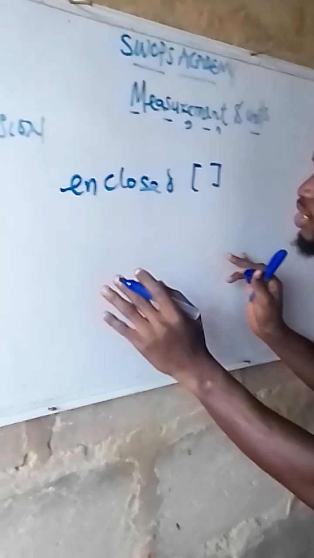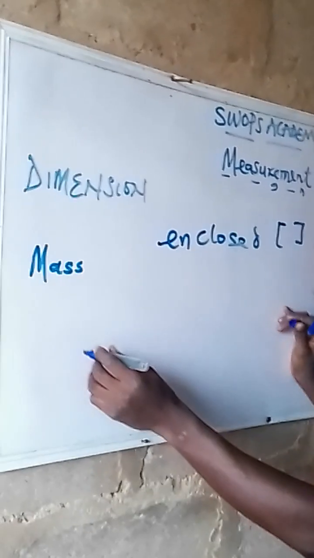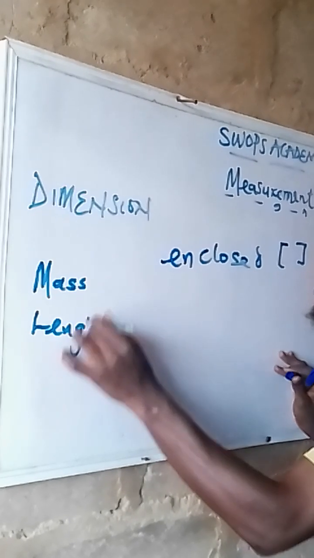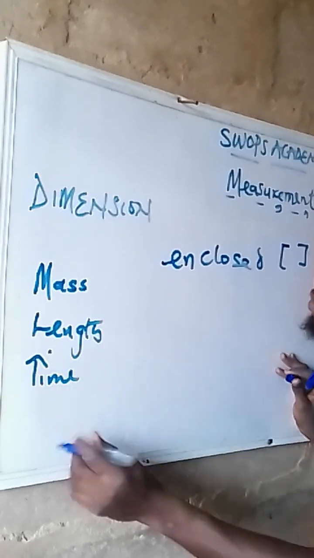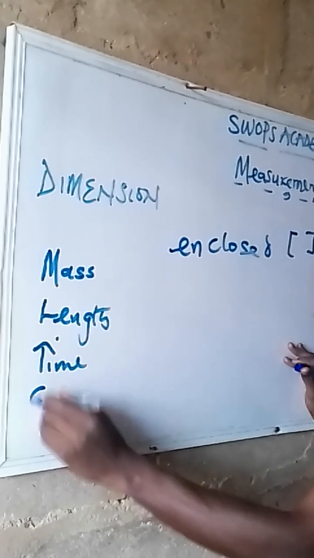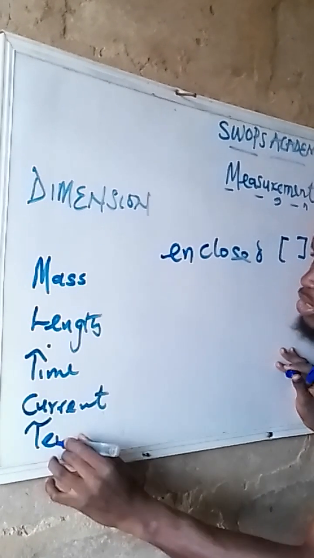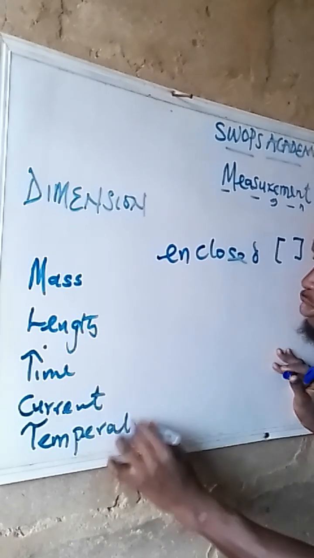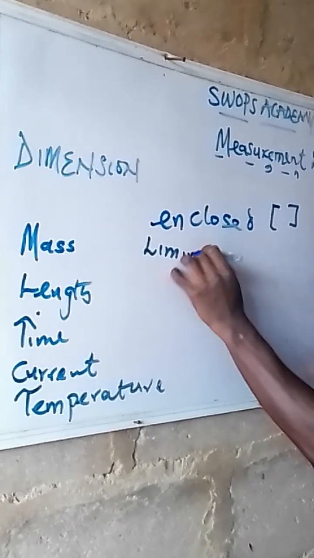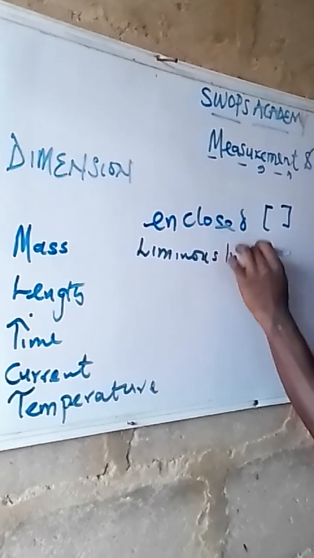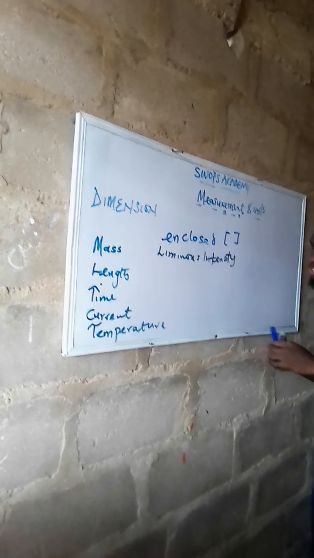To denote mass, length, time, current, temperature, luminous intensity, and so many more.